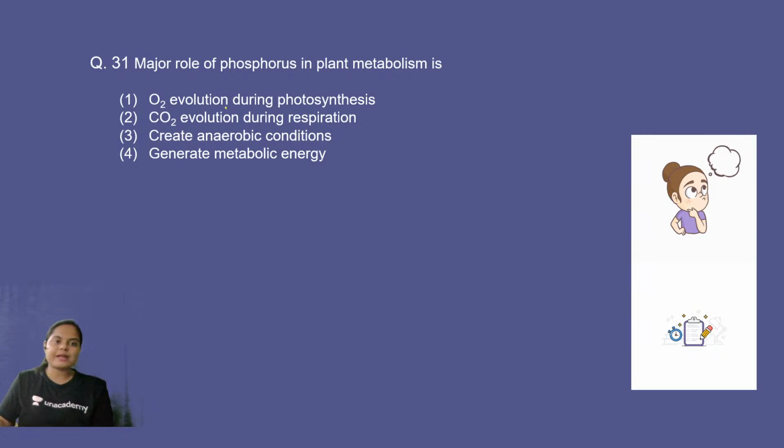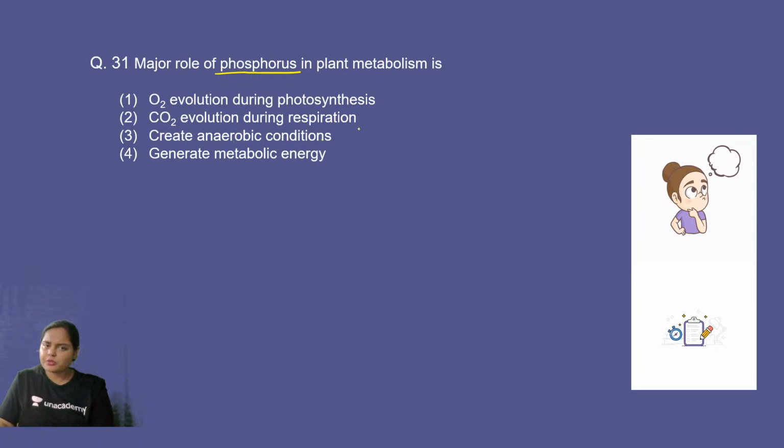Last question of today's practice session. Major role of phosphorus in plant metabolism is oxygen evolution during photosynthesis, carbon dioxide evolution during respiration, create anaerobic conditions, or generate metabolic energy. Where is phosphorus present? First you need to identify. Is it oxygen evolution during photosynthesis? Does phosphorus have any role to play in that process?